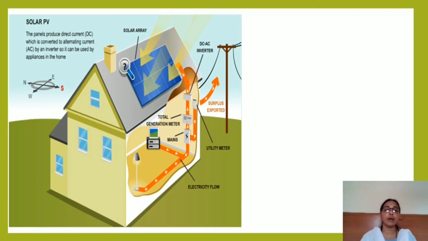Where the solar panels are fitted, they have to be fitted south facing. Okay, so your panels produce direct current, which is converted back to AC current, because many of our equipment work on AC current, that is alternating current. So it has to be converted to AC current by the use of inverters.